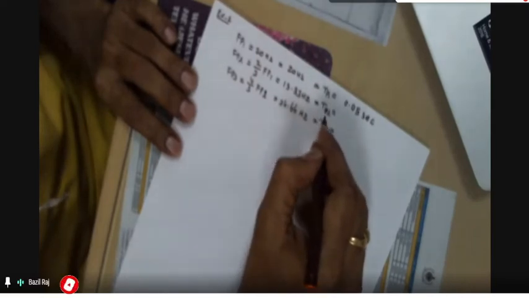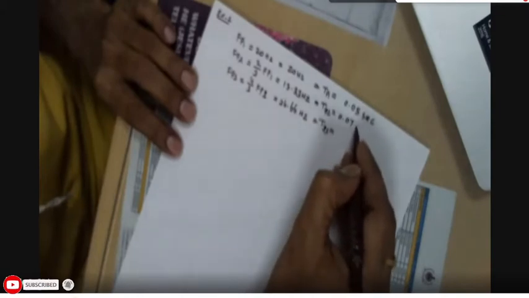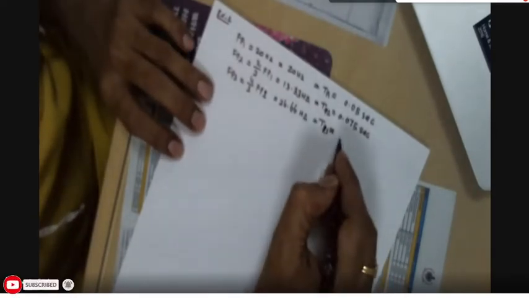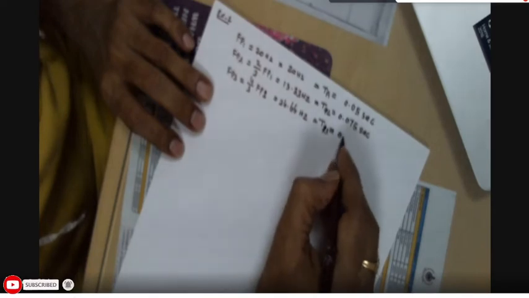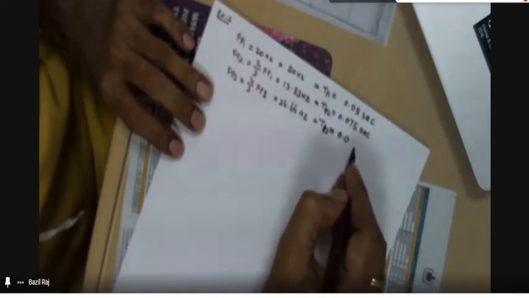TP2 equal to 1 divided by 13.33, which is 0.075 second. And TP3 is 0.0375; we'll take two digits, so 0.037 second.